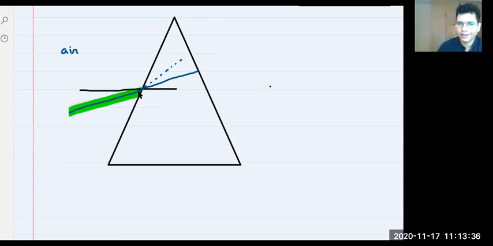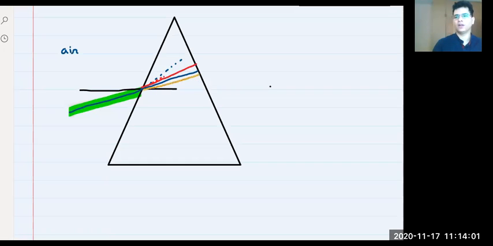Now, at this point, since all the lights are in the same medium, in air, their speed is the same. But when it goes from this medium to this, their speed will be different. So from here, the light will split like this. We'll have splitting of light like this.